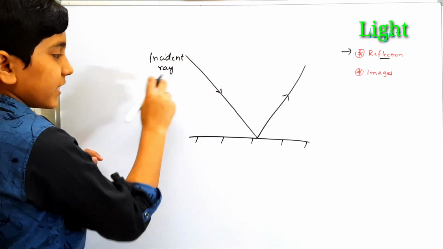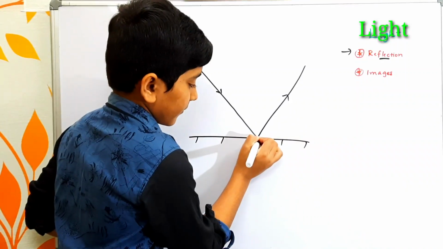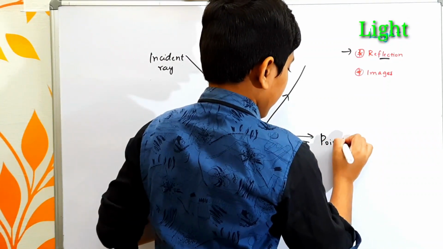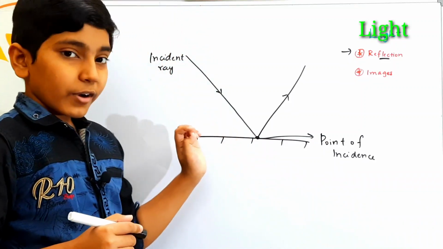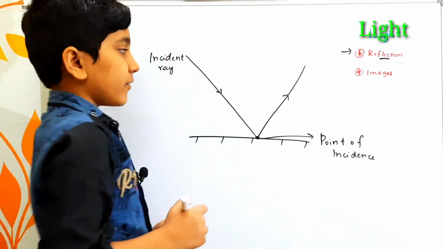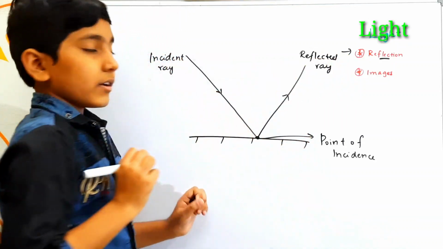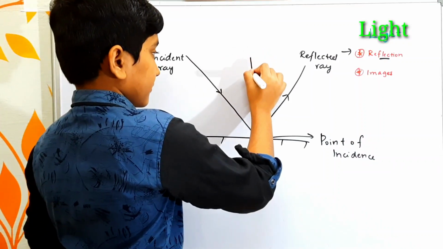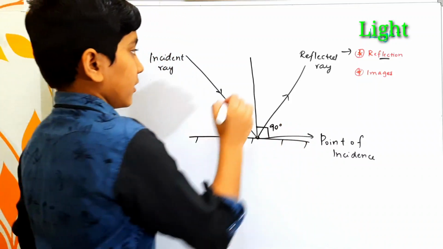So this ray is called the incident ray, and next the incident ray hits the mirror at a point, and this point is called the point of incidence. And next, from the point of incidence, the incident ray gets reflected to another direction under the name of reflected ray. And then the line which is perpendicular to the plane mirror like this, at 90 degrees, is called a normal.